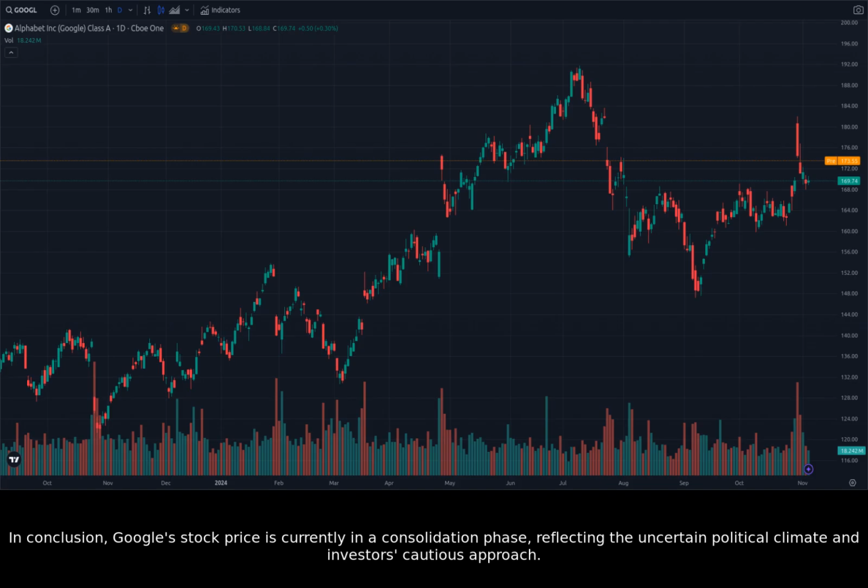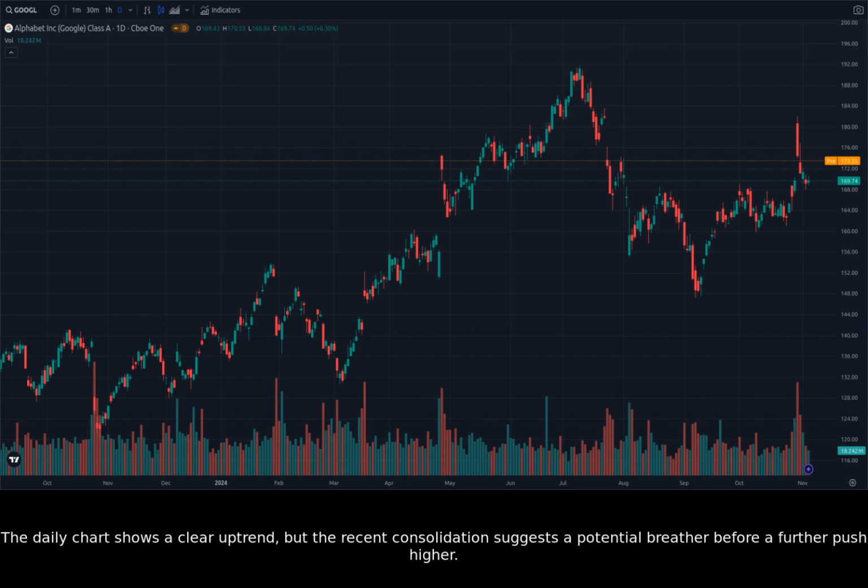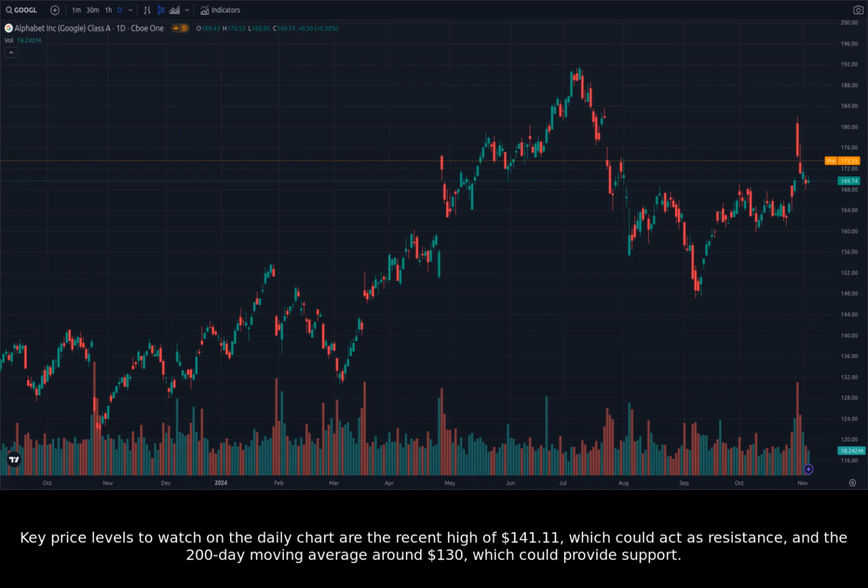In conclusion, Google's stock price is currently in a consolidation phase, reflecting the uncertain political climate and investors' cautious approach. The daily chart shows a clear uptrend, but the recent consolidation suggests a potential breather before a further push higher. Key price levels to watch on the daily chart are the recent high of $141.11, which could act as resistance, and the 200-day moving average around $130, which could provide support.